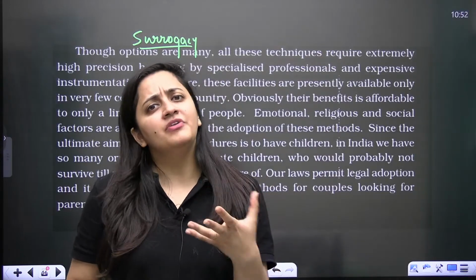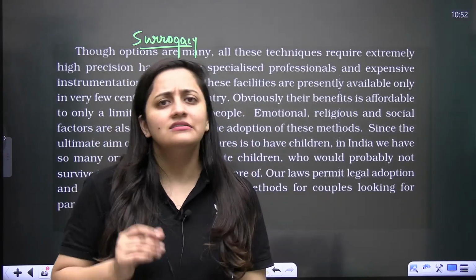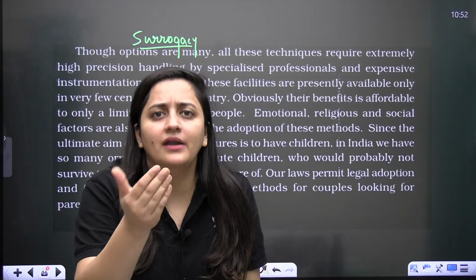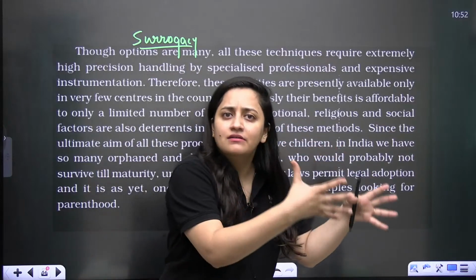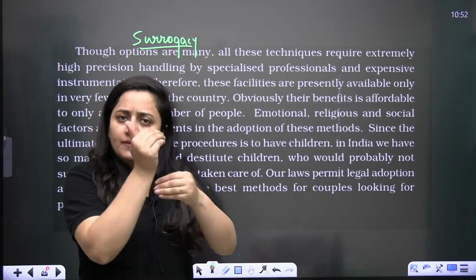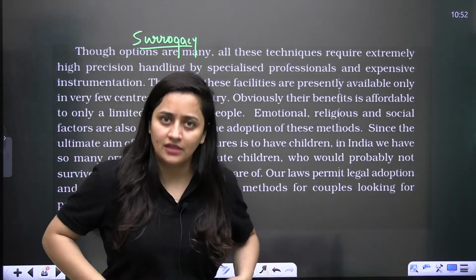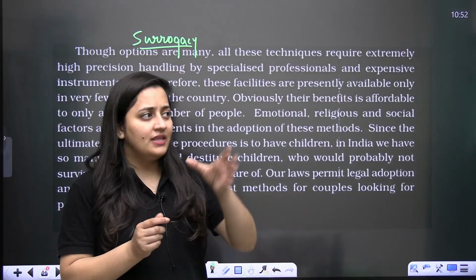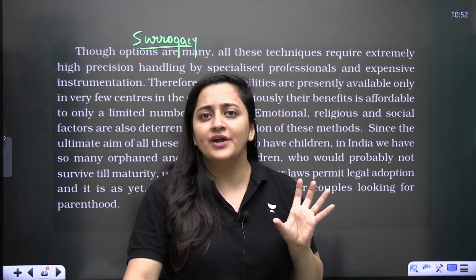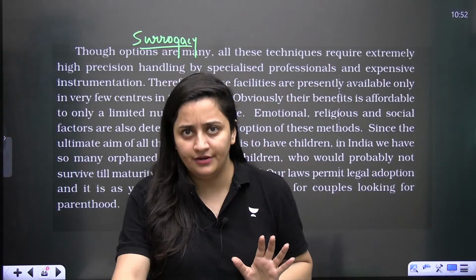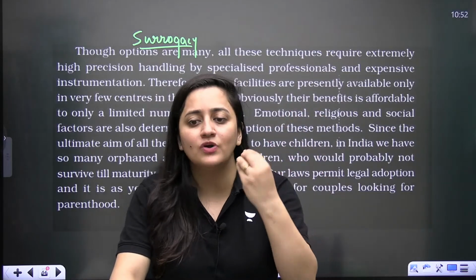So sometimes people prefer it because the females don't want to give birth to their child, and sometimes because the female uterus is not compatible, she is not able to. So any case can be there. When it is a surrogacy, a couple can ask a relative, they can ask some other woman. Obviously the medical history will be checked, everything will be checked. So she is going to carry the baby in the womb, right? With the help of IVF, even the zygote can get implanted, or they can prefer gamete transfer technology, so that female is going to give birth to their child. So this is what surrogacy is, right?